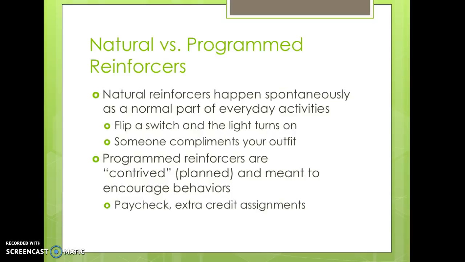Natural reinforcers happen spontaneously as a normal part of our everyday activities. You put on a nice outfit and someone stops you to compliment you. You walk into a dark room and you flip the light switch and it becomes bright. Programmed reinforcers are contrived or planned and are meant to encourage behaviors. Some examples of these would be paychecks, bonuses, extra credit assignments, door prizes, etc.